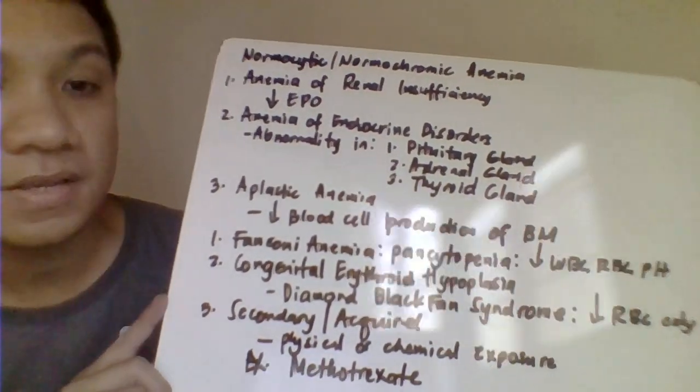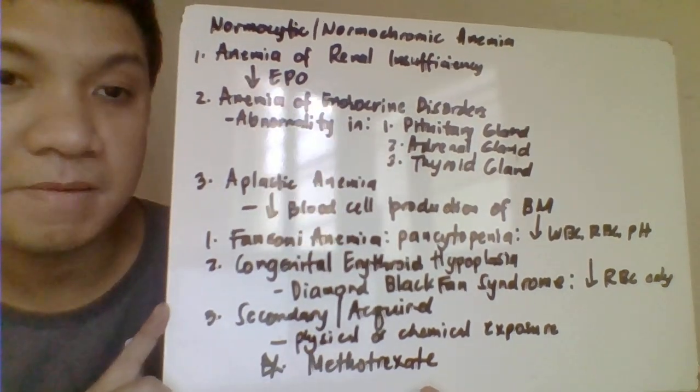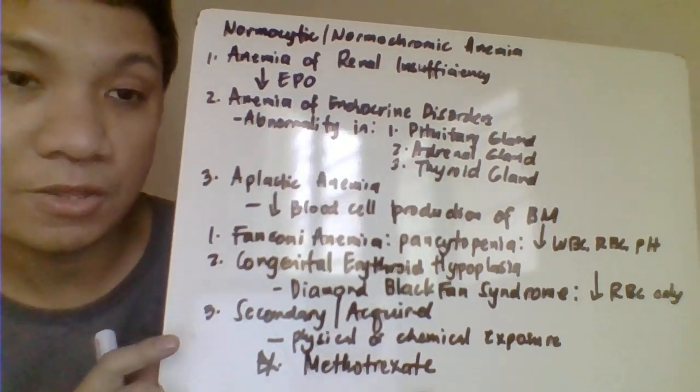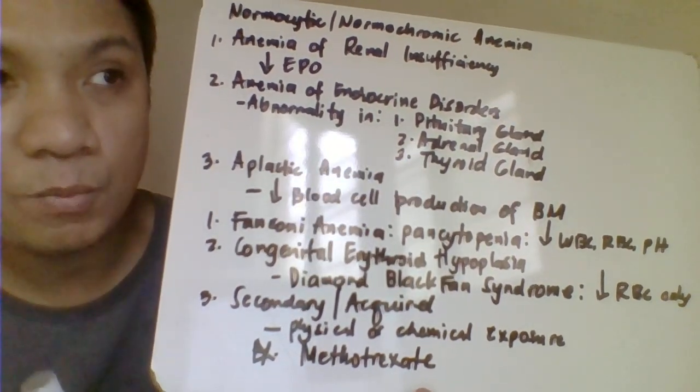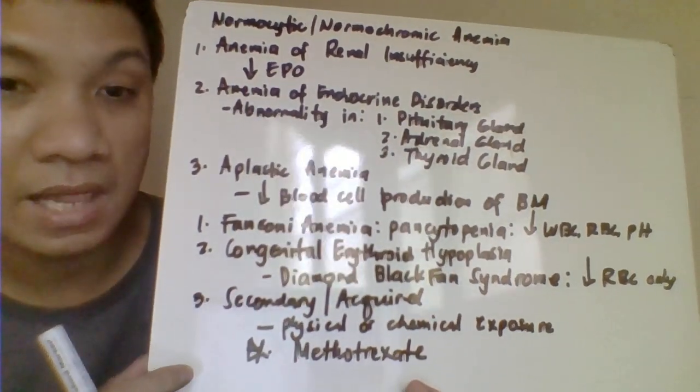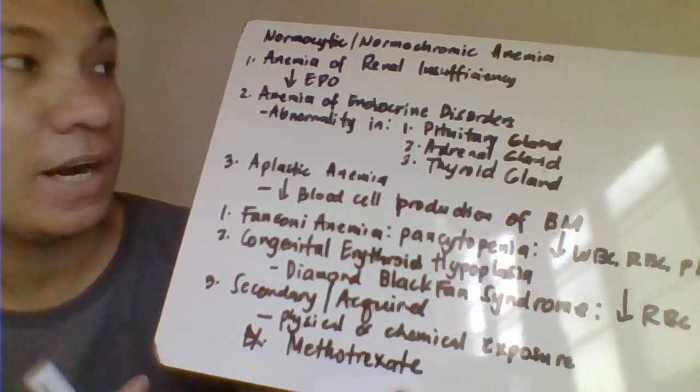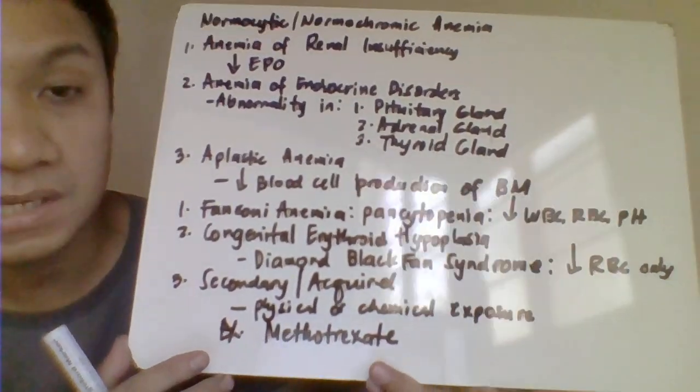Okay, then we have also here your normocytic normochromic anemia. So, again, ang MCV nito within 80 to 100 fL, your MCHC within 32 to 36 grams per dL. The first one, we have your anemia of renal insufficiency.